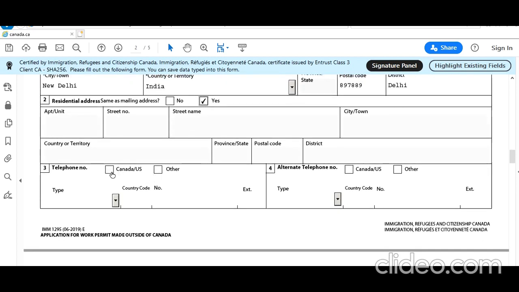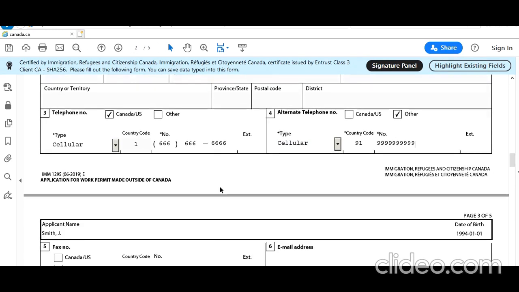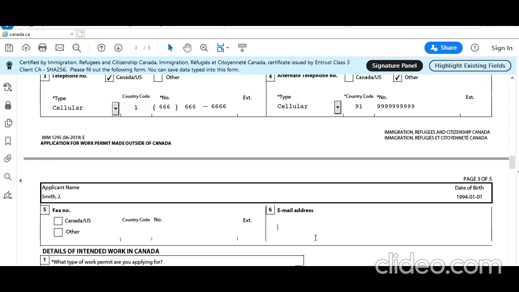Telephone: he has a Canadian number also because he came back from Canada. Let's say he has a cellular number, just a sample. And because he's in India, he has an Indian number also, let's say cellular. Email address is required.